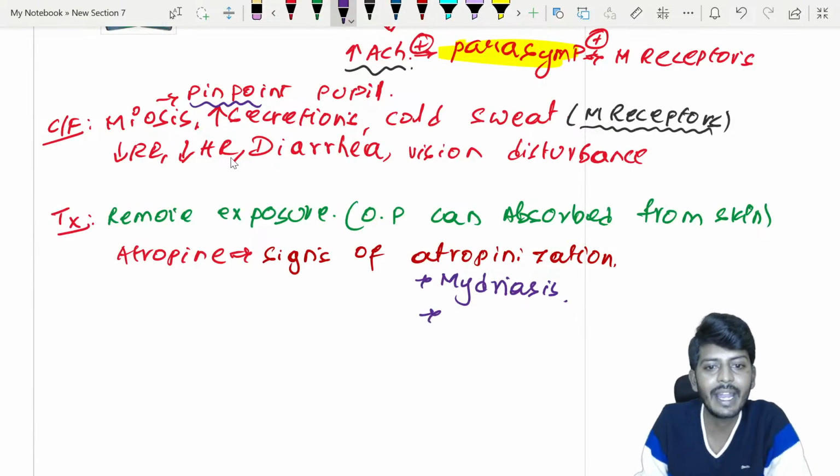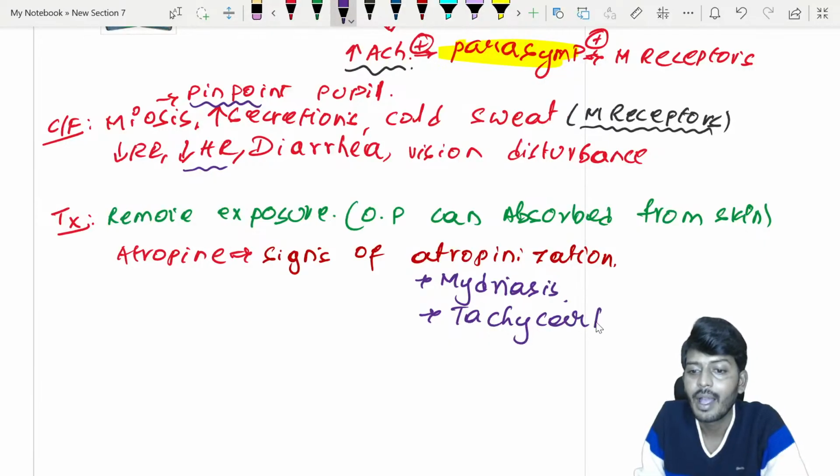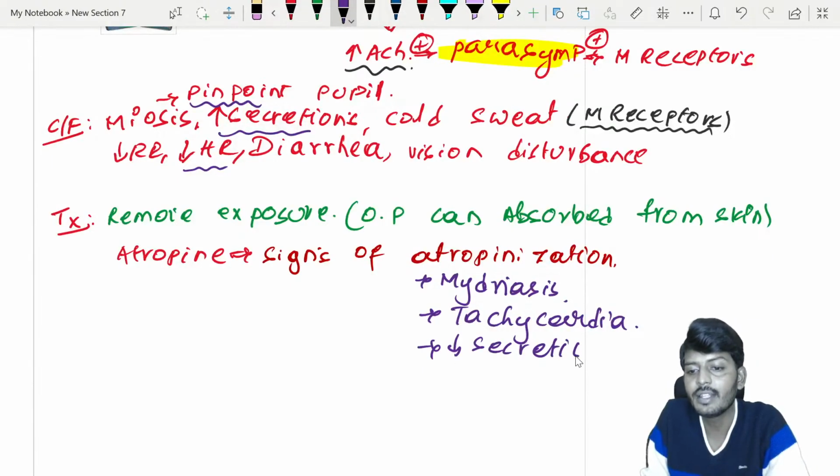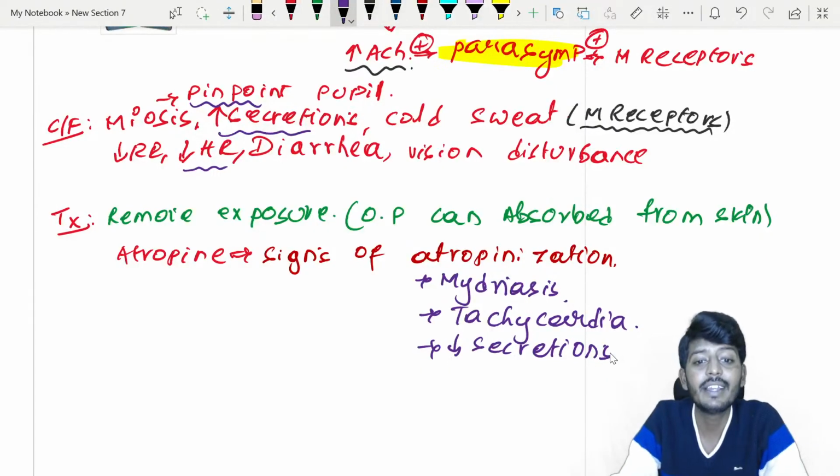Then the patient had a decrease of heart rate. The patient had bradycardia. The patient should have tachycardia. Heart rate should increase, till then you are supposed to give. And the next one is decrease of secretion. Secretions क्या हुआ था? बढ़ा हुआ था. That should lead to decrease of the secretion. If you see these three things, that is telling you that you have given a sufficient amount of atropine.